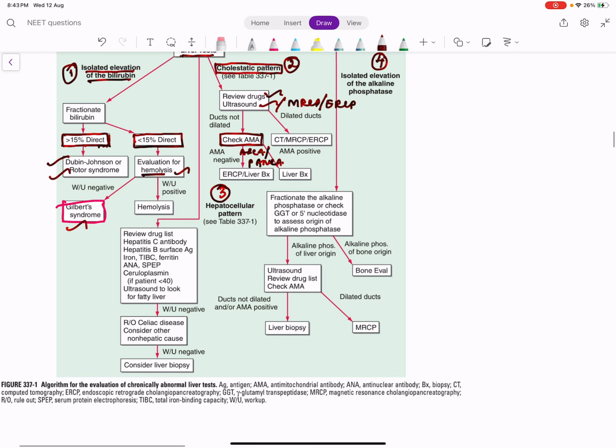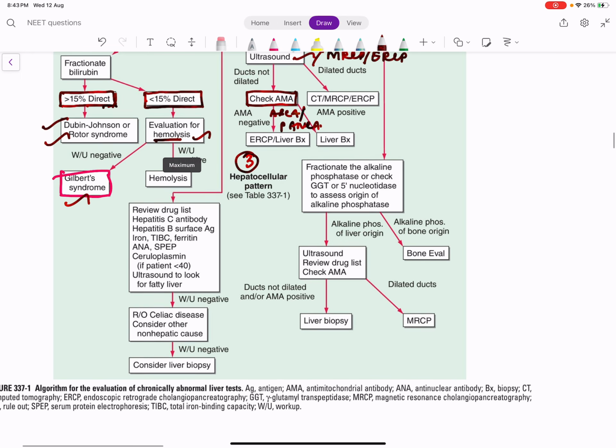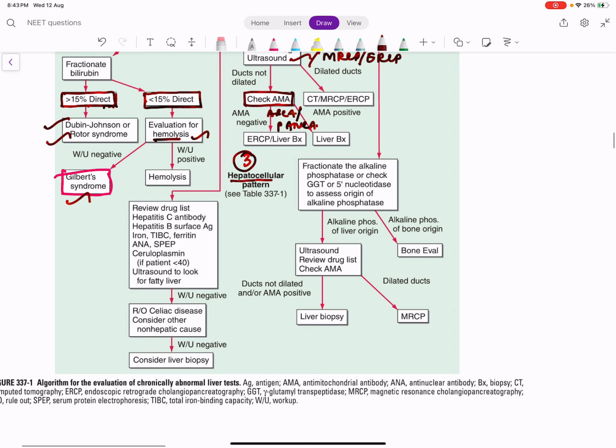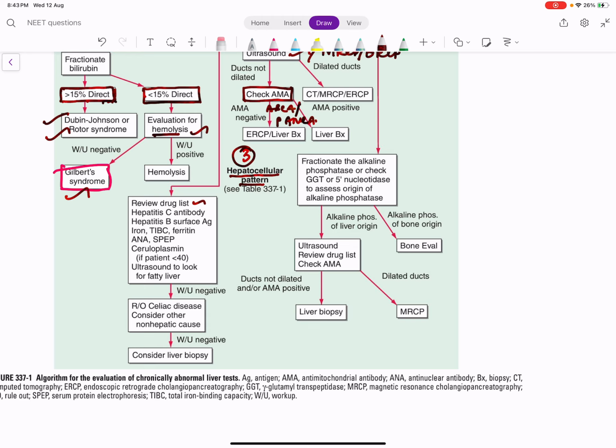So if it is a hepatocellular pattern of injury where AST, ALT is elevated plus both direct and indirect bilirubin is high, again we have drugs.